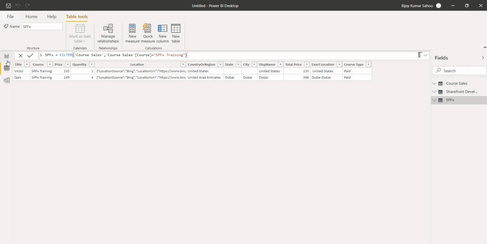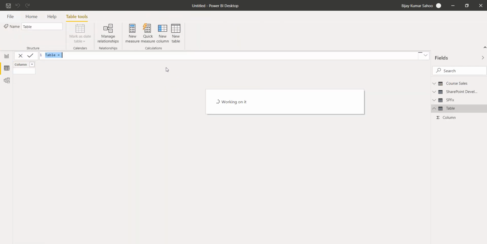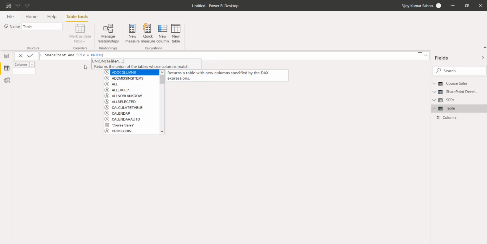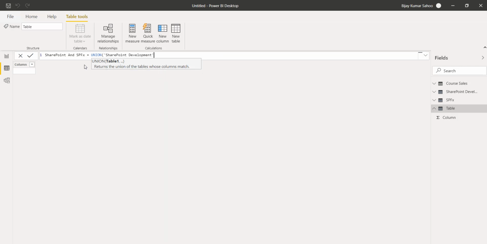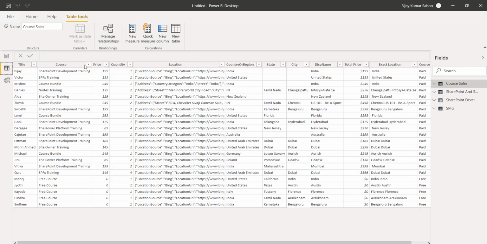For example, I will create one more table, and this one I will name SharePoint and SPFX, and it will be a union of both the tables that we have created. In this case, one is the SharePoint development table, and the other is the SPFX table. If I click on enter, it will create a table of both these two.